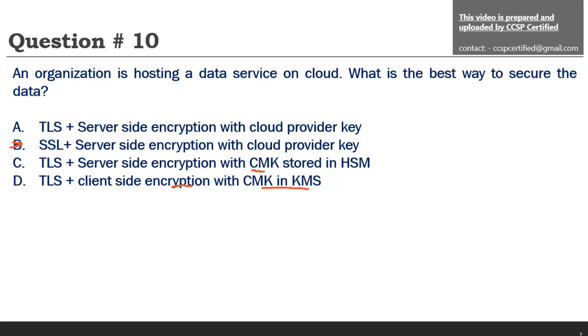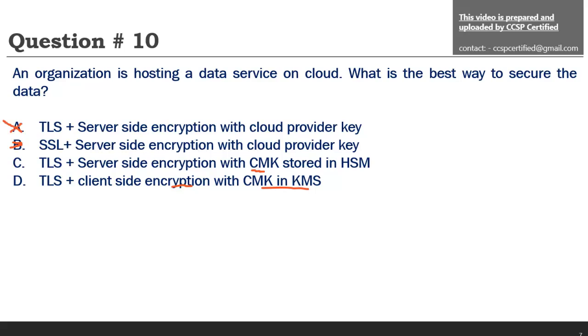When your application wants to access the data, how will the data retrieval happen? Then a key is required. One option is you ask the CSP to encrypt the data with its key, which is not a bad option, but not the most secure option, because if the CSP is holding the key, any disgruntled employee or any employee with the wrong intention can use this key, decrypt your data and see the data. So option one is less correct.